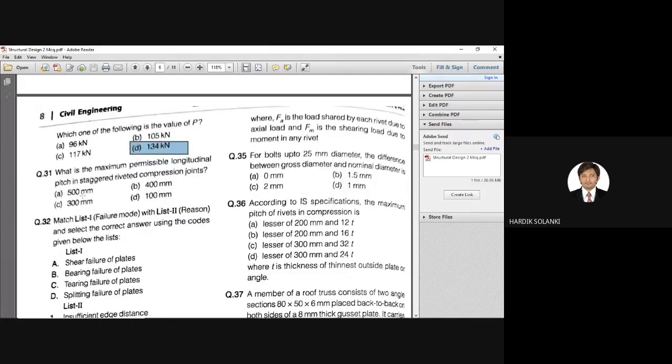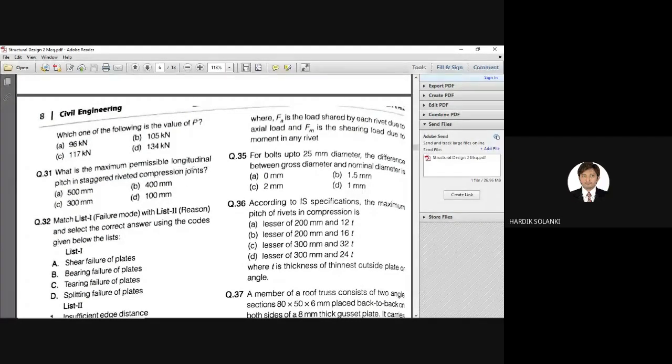Moving towards next question, number 31. What is the maximum permissible longitudinal pitch in a staggered riveted compression joint? Again, it is a tricky question. If it simply asked what the maximum permissible pitch is, you know the answer, but here some other parameters are also there.